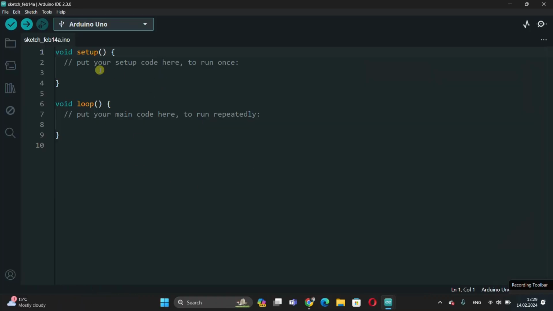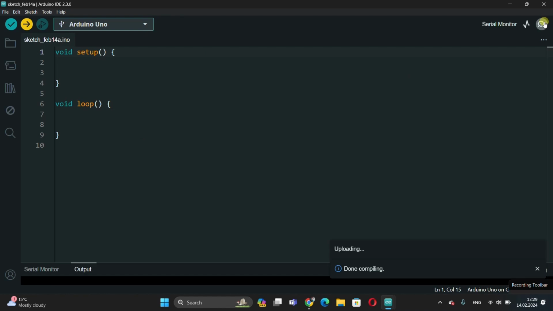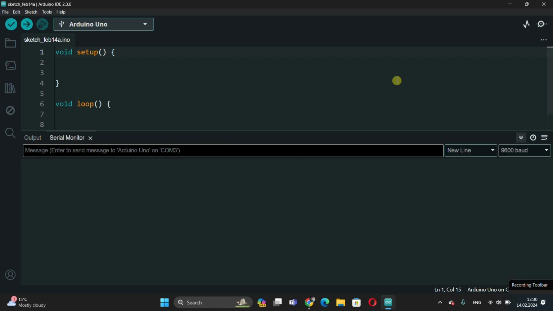Let's start a new page with Arduino IDE. I delete the comment lines and write the code to start the serial monitor first. If you watched the first video in this series, we talked about Arduino's tools and how to access the serial monitor both from the icon in the right corner and from the tools menu. Now when I open the serial monitor directly, I see an empty space here, because we haven't written the necessary code to write something here.